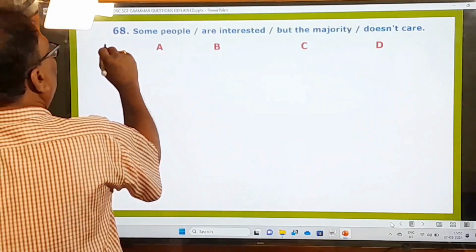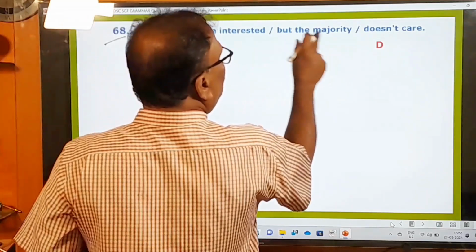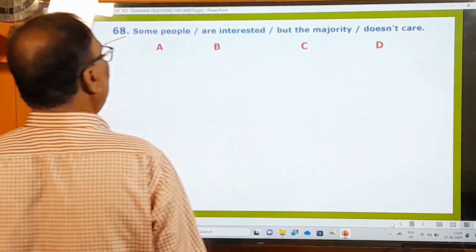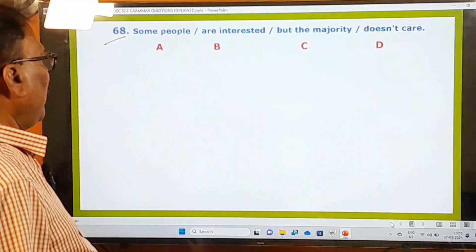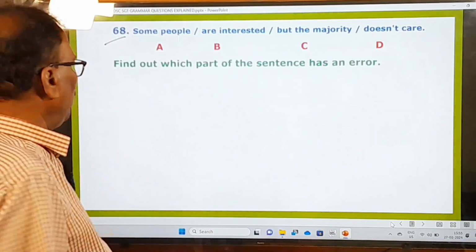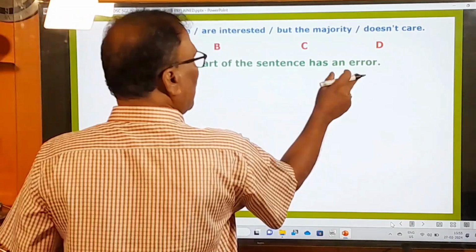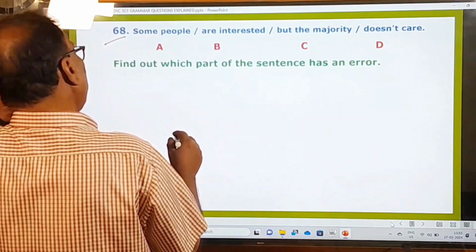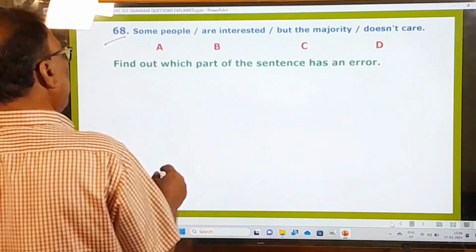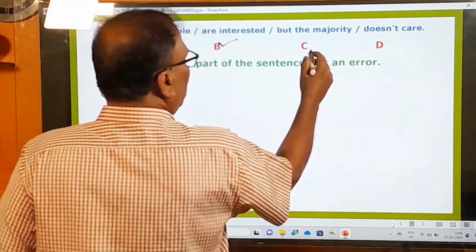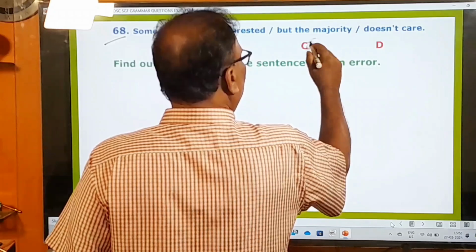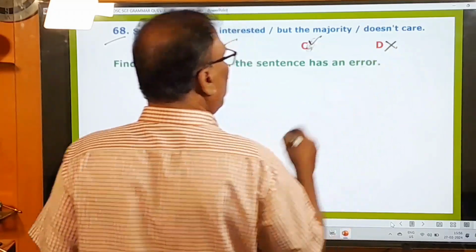68th question. Some people are interested, but the majority doesn't care. So A part, B part, C part, D part. These four parts are given. And now what is the examiner asking you to do? Find out which part of the sentence has an error. Okay, let us find out the part in which there is an error. Some people are interested, okay, but the majority doesn't care, this is not okay. D part is not the right one.